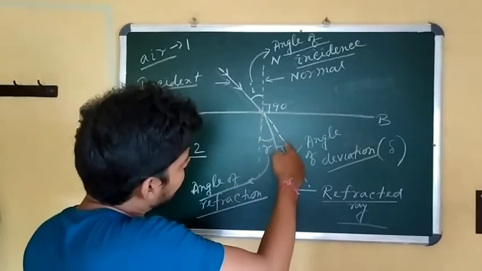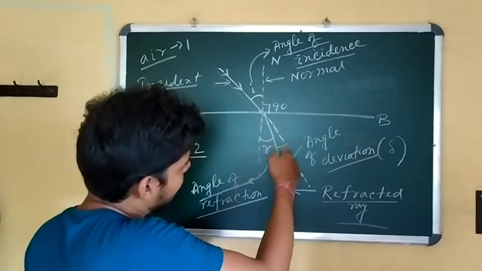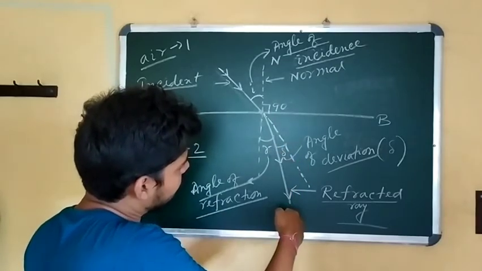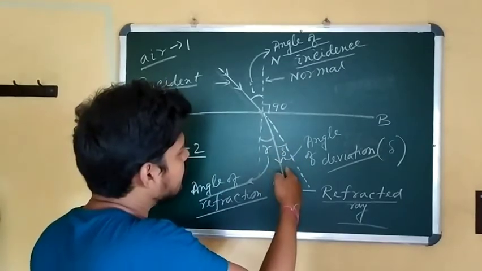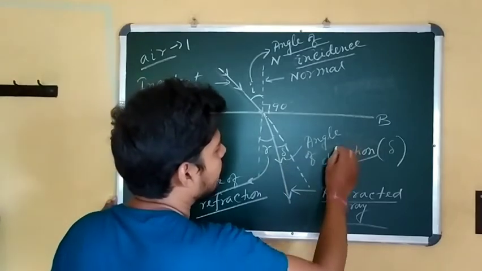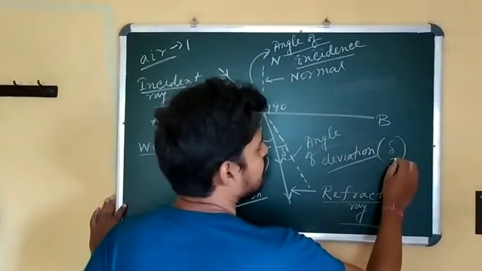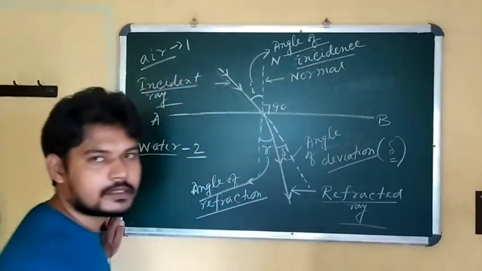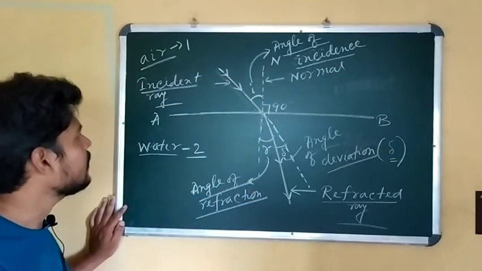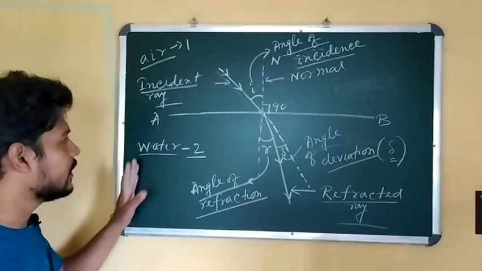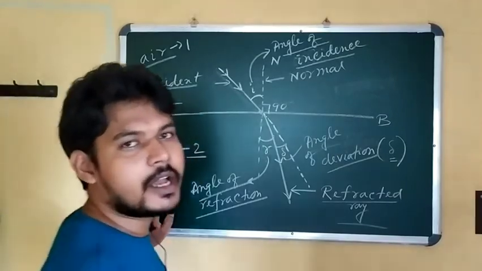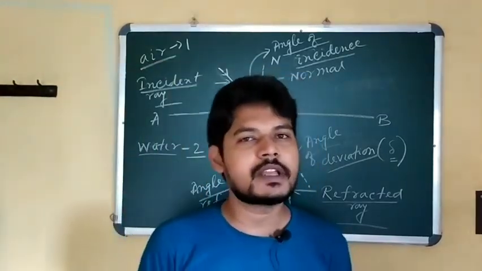So the angle made by these two lines, the dotted line and the actual refracted ray, is called the angle of deviation, and it is represented by the delta symbol. So these are all the terms related to refraction. I hope all of you understood this very clearly.